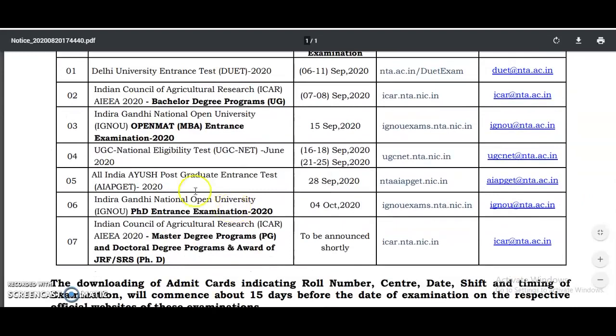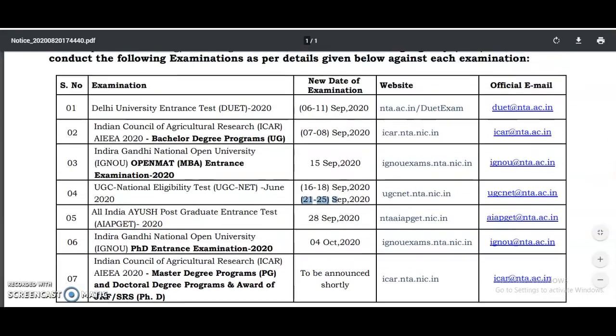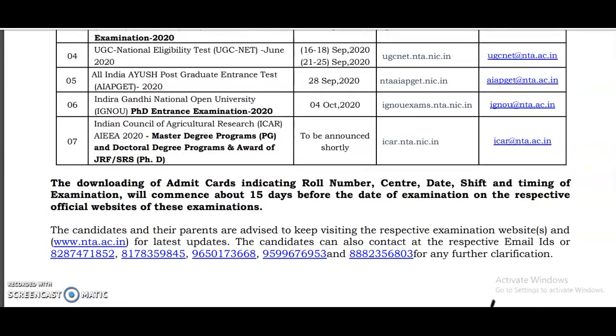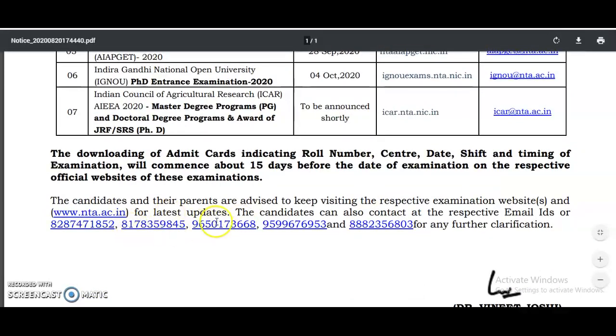In this list, our UGC NET National Eligibility Test June 2020 is there, and the examination dates are 16 to 18 September 2020 and 21st to 25 September 2020. So these are the dates. If you have any queries regarding this, the official mail ID and the contact numbers are also given here.